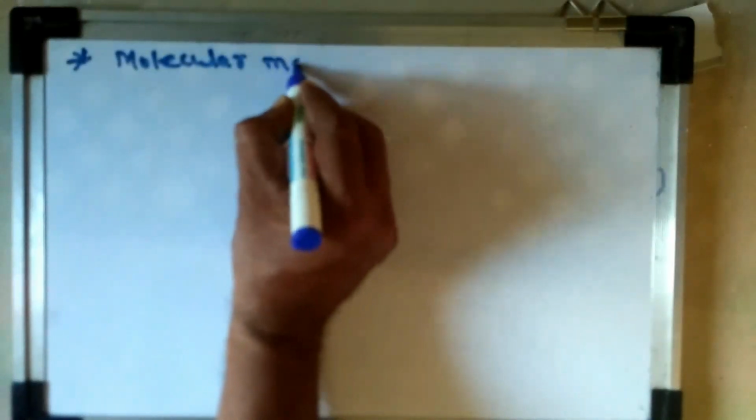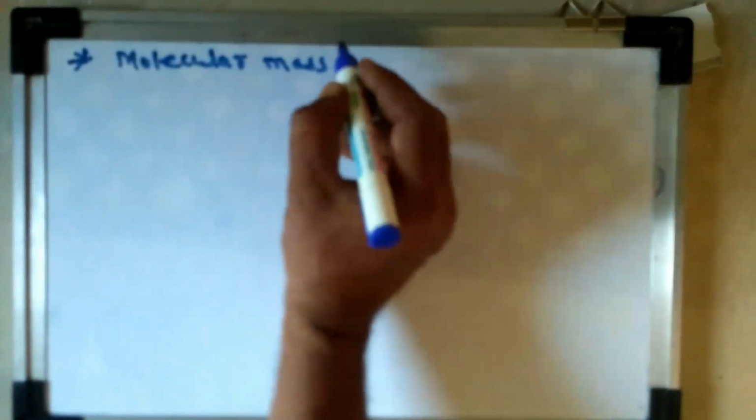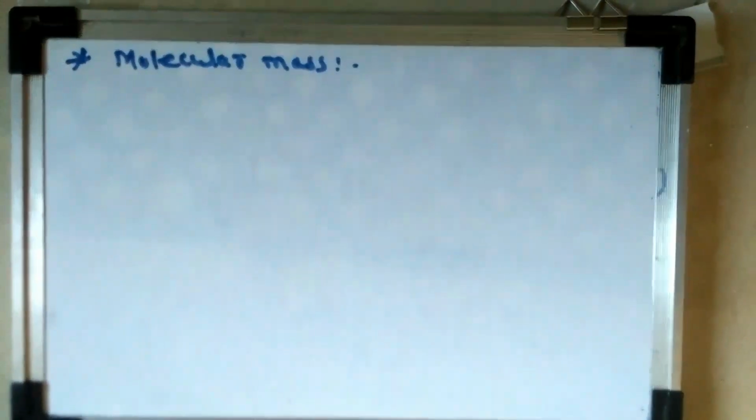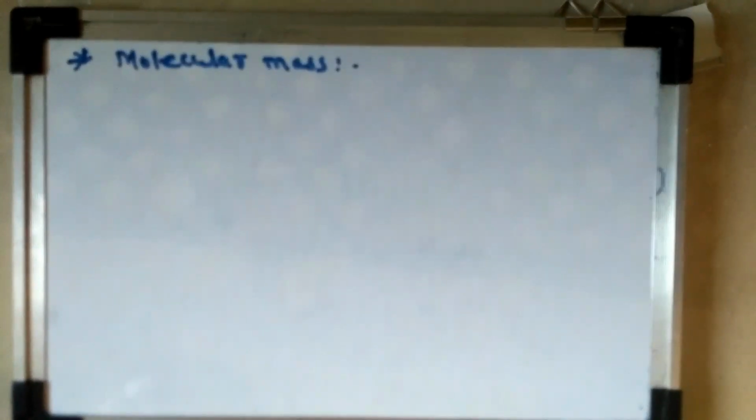Molecular mass can be calculated from the atomic masses. Again, we know that the average atomic masses of all elements can be calculated from isotopic mass. Then we add the average atomic masses of all the elements present in that compound, and then we can calculate the molecular mass.